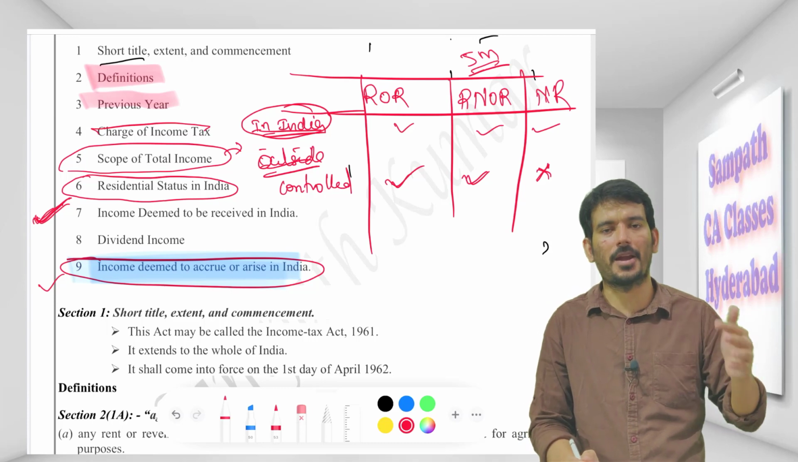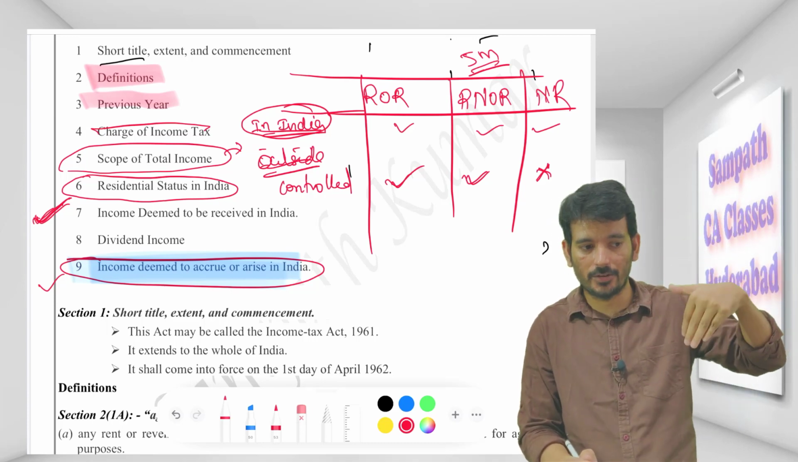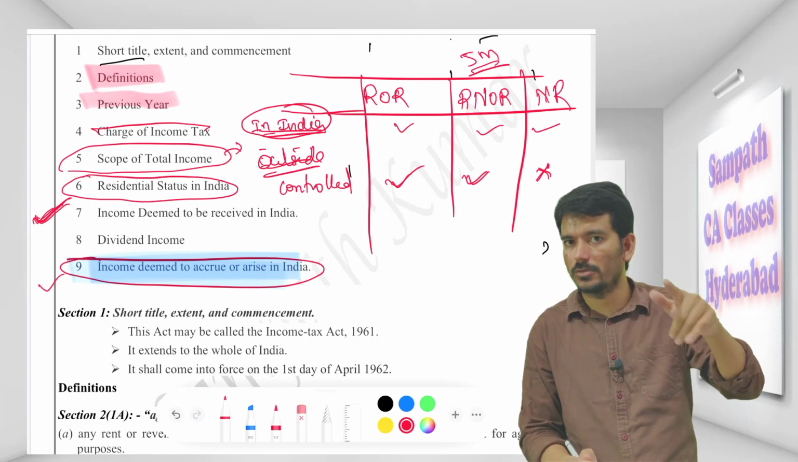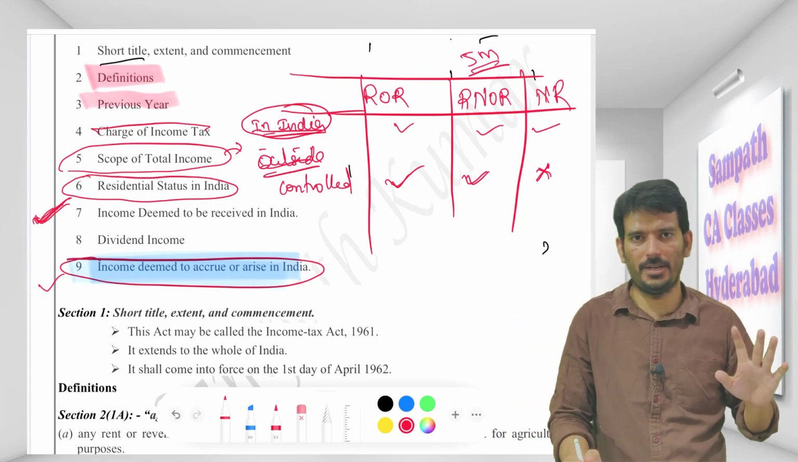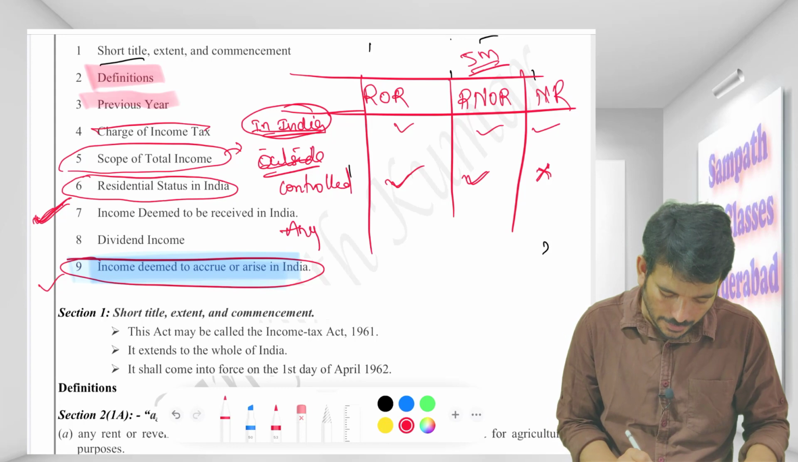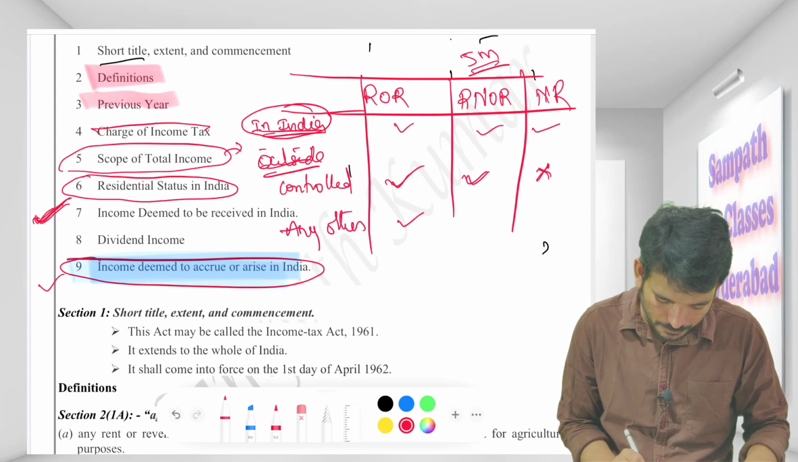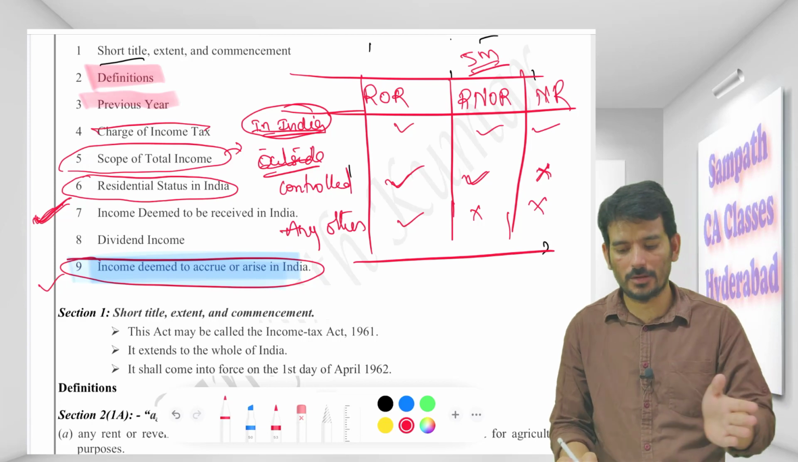If he happens to be RNOR and he's having a business in Australia, but is controlling it from India, then he has to make the payment in India also, because he's controlling from India. But again, you have DTAA, that is all at a final level. He can take credit and all. Any other situation, only the first one will pay, not the remaining two.